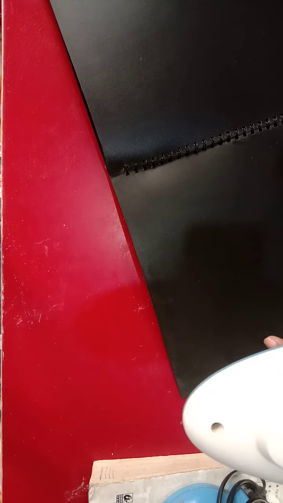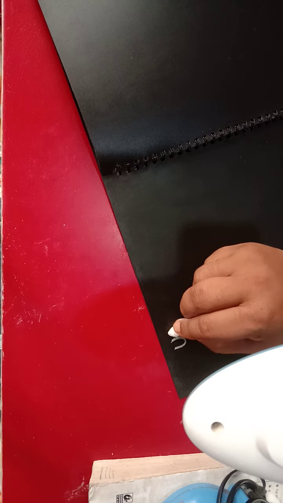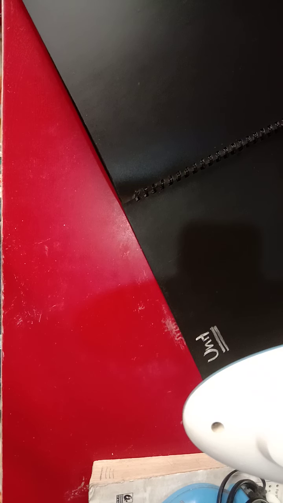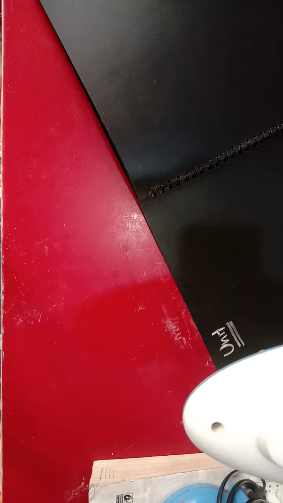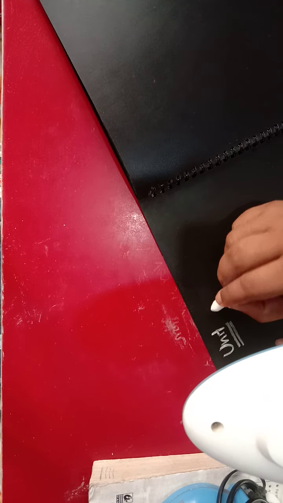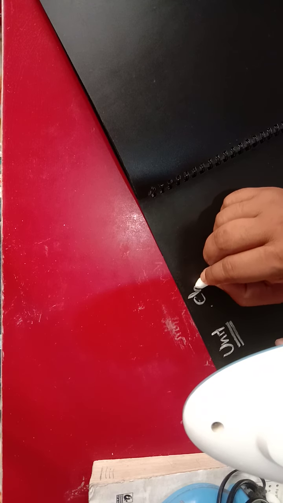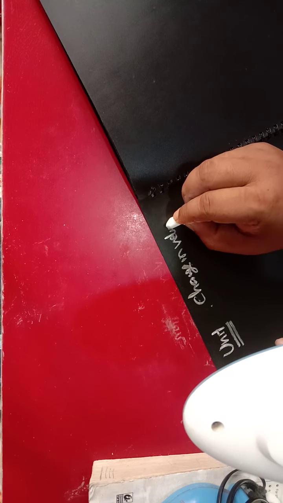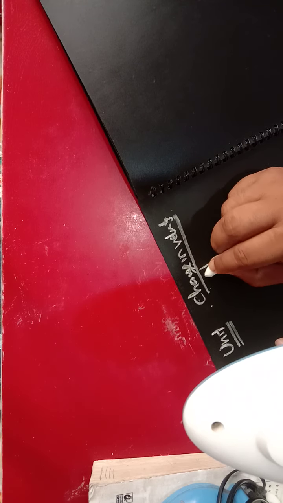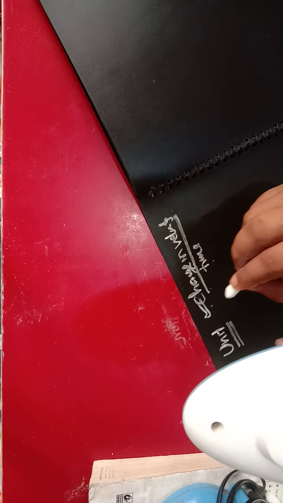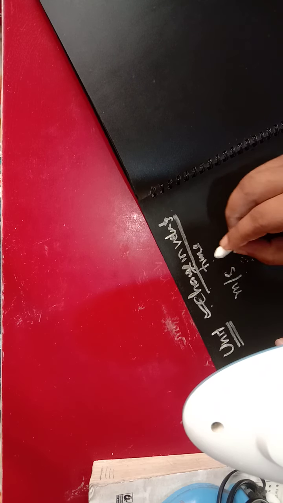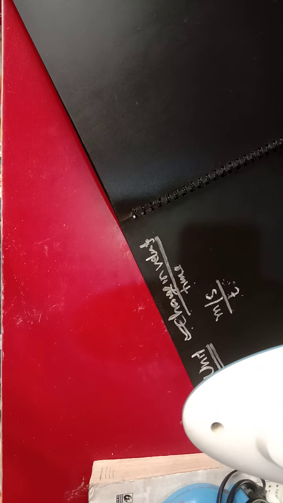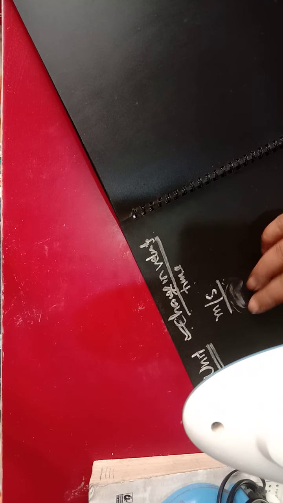Now, what is the unit of acceleration? You must be knowing. Acceleration is change in velocity by time, and velocity is measured in meter per second, and change in velocity is also meter per second. So the formula of acceleration is change in velocity upon time. The unit of change in velocity is meter per second, and time is in the denominator, measured in seconds.